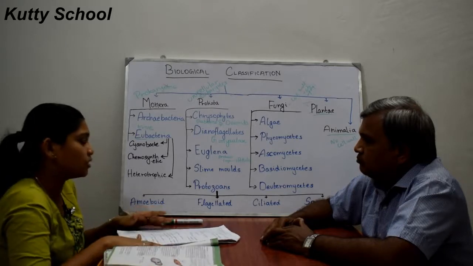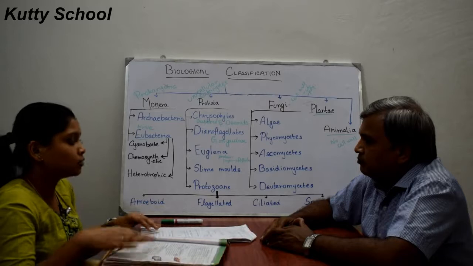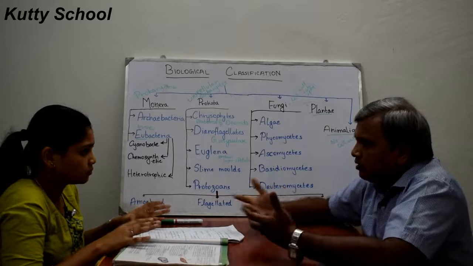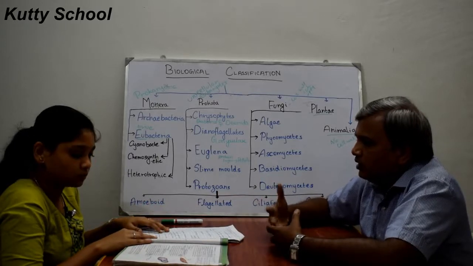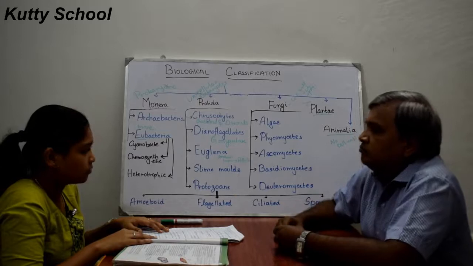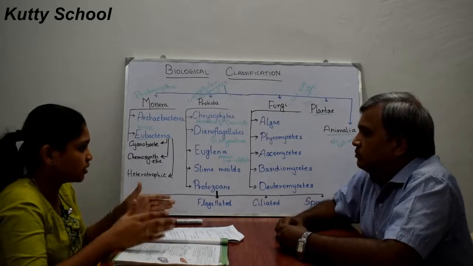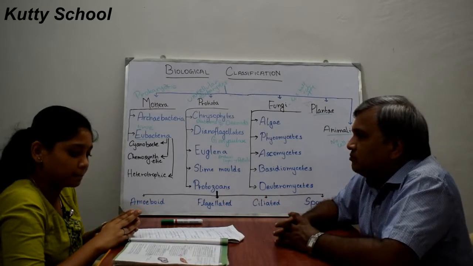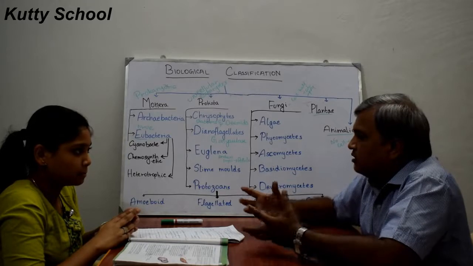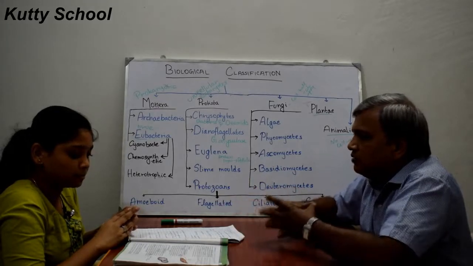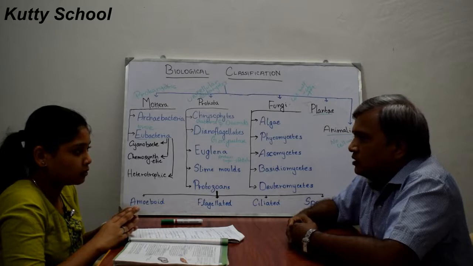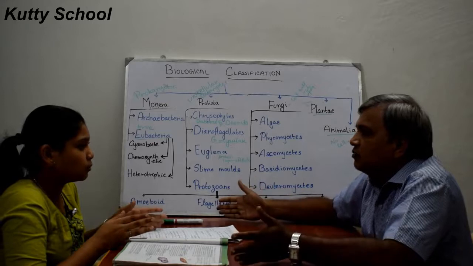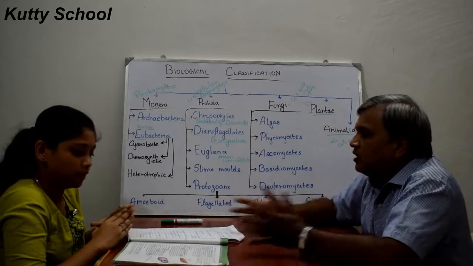Under suitable conditions, they form an aggregation, which is known as plasmodium. Aggregation in the sense it's combining, joining, coming together and forming one. That is called aggregation. Segregation is the separation. Aggregation is combining, close together.